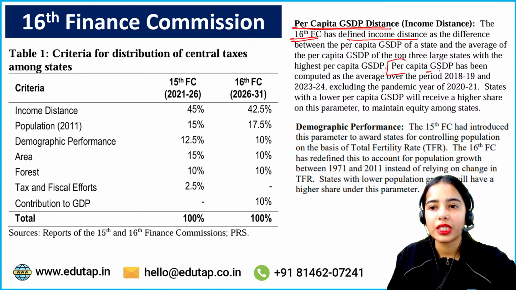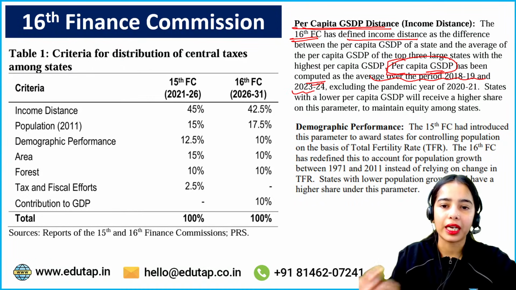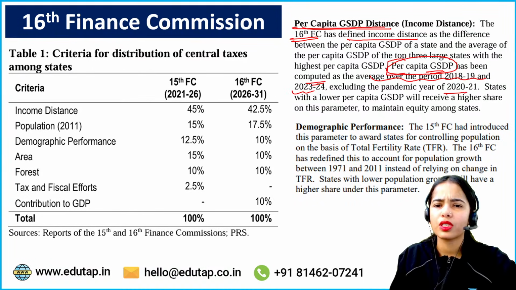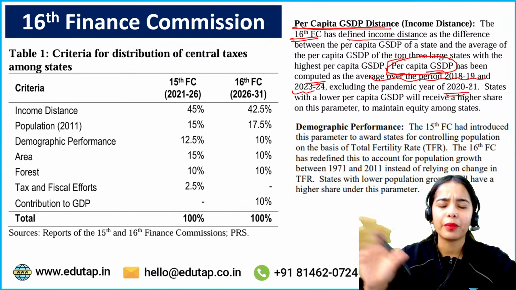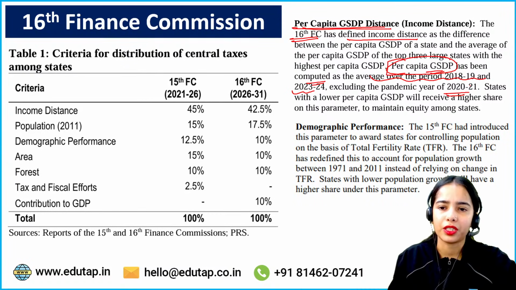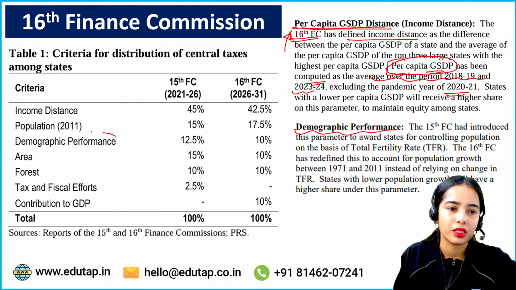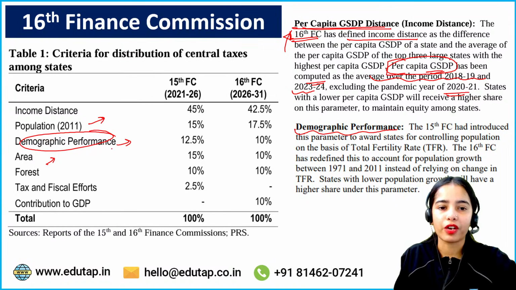Now per capita GSDP has been computed. So per capita GSDP is seen for a time period of 2018-19 to 2023-24. So just remember that there is a time period that is taken to see the per capita GSDP. Okay. Now this is what we have understood. Now coming to the demographic performance. So population, area. Now coming to the demographic performance.